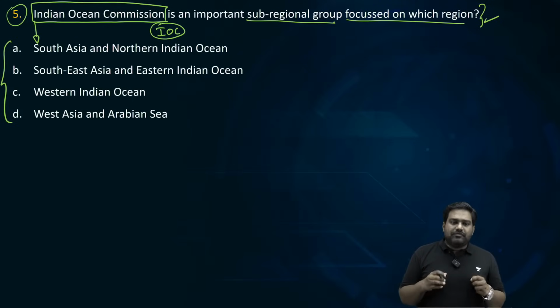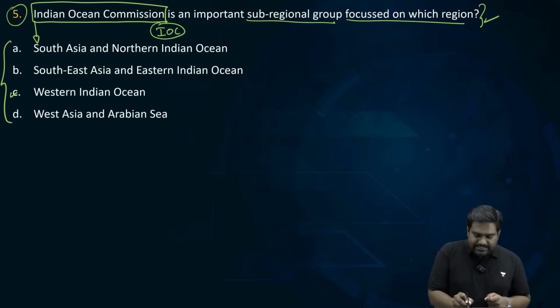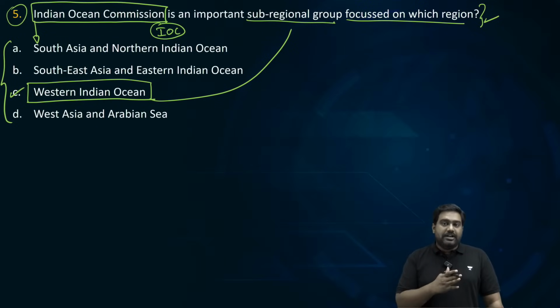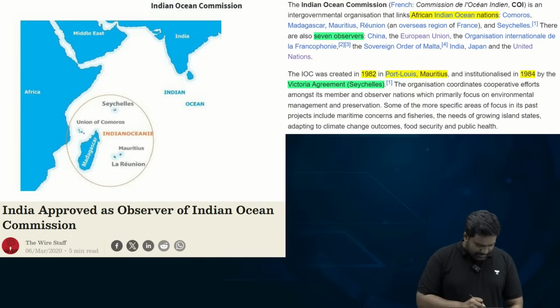Close to 48 to 50% students are getting the right answer. Very good. The right answer is option C. It focuses on the western part of Indian Ocean, near East Africa. Let's understand what is Indian Ocean Commission, why is it important.